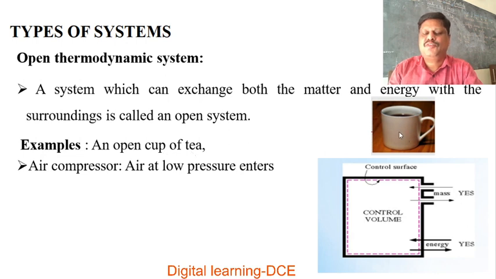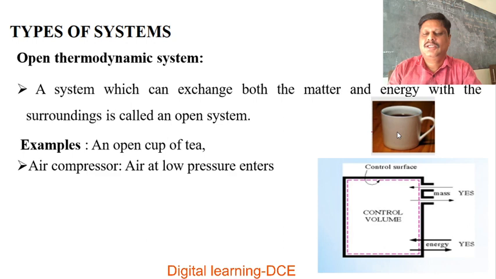Here there is a cup of tea. In that cup there is hot tea. So here there is a transfer of both matter and energy. Transfer of energy means transfer of heat energy from the tea to the surroundings. Then what is the transfer of matter? Matter, you know, is solids, liquids and gases. Here from the hot tea the vapors are coming out to the surroundings.